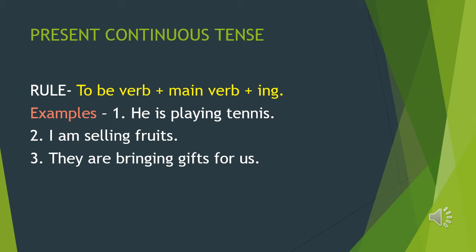The present continuous tense indicates that an action or condition is happening now, frequently, and may continue in the future. The rule of present continuous tense is to be verb plus main verb plus ing. Here, in present tense, the to be verbs are is, am, and are. For example, he is playing tennis, I am selling fruits, they are bringing gifts for us.